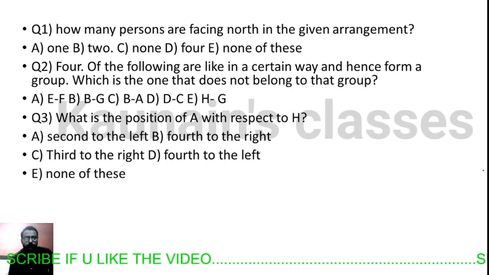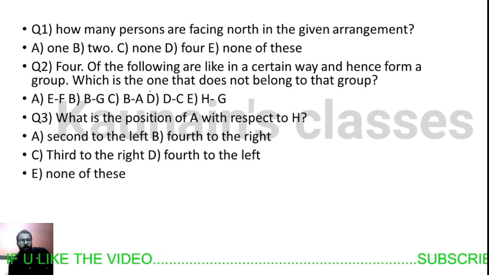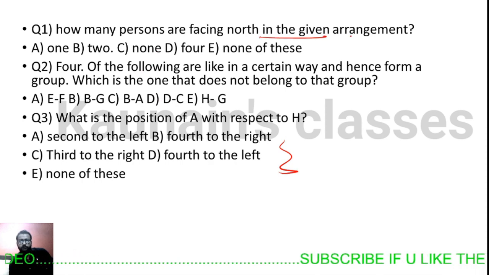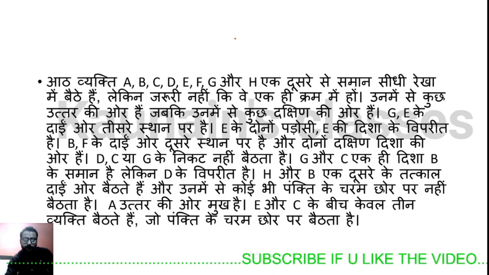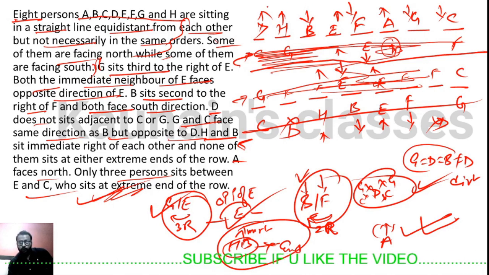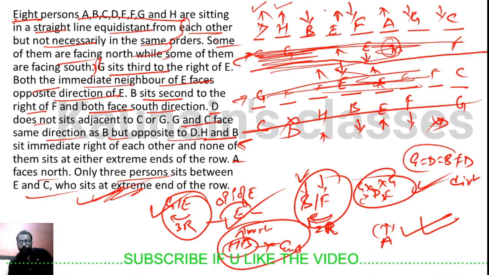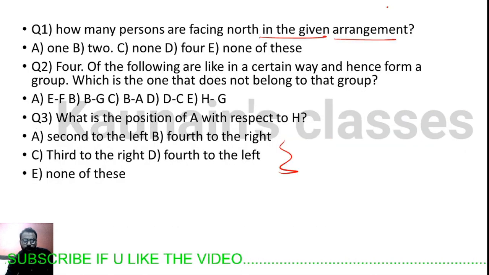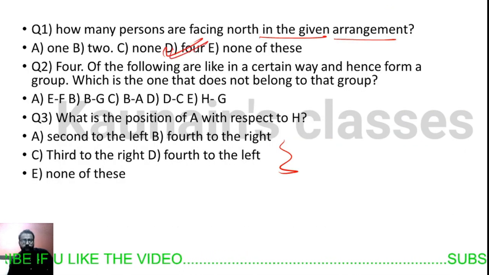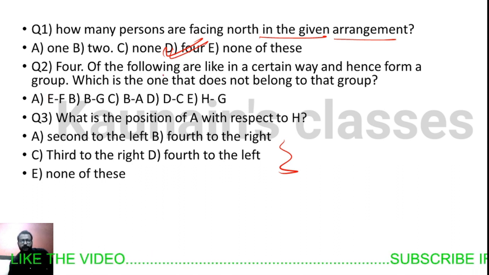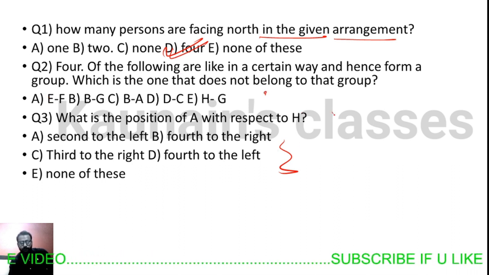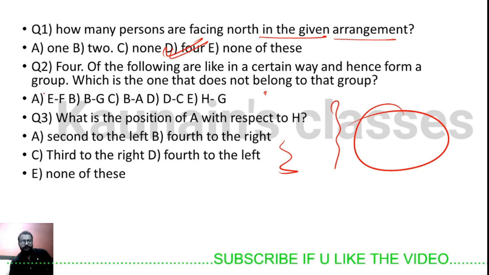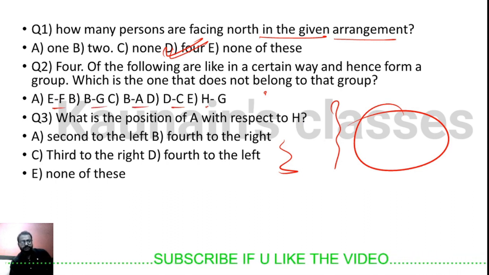Let's look at question number 1. How many persons are facing north in the given arrangement? So 1, 2, 3, 4. Four persons are facing north. So 4 is our correct answer. Question 2: four of the following are alike in a certain way. I think you can solve these questions. Four of the following are alike in a certain way: E, F, B, G, A, D, C, H, G.